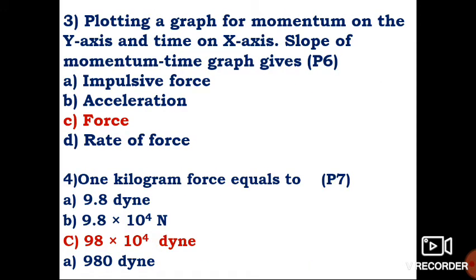Third one, plotting a graph for momentum on the y-axis and time on the x-axis, the slope of the momentum-time graph gives: C, answer force. Fourth one, 1 kilogram force equal to: C, 9.8 into 10 to the power 4 dyne.